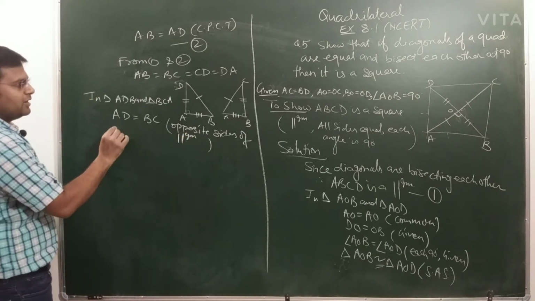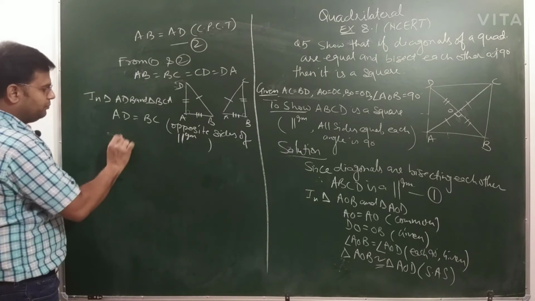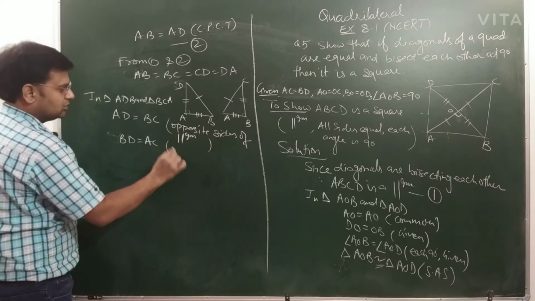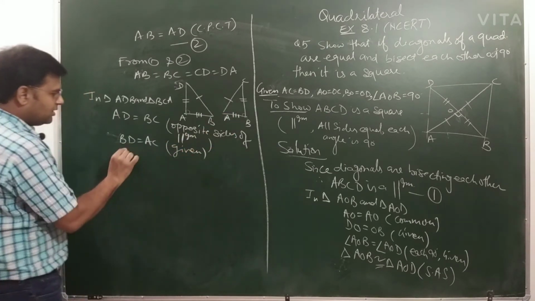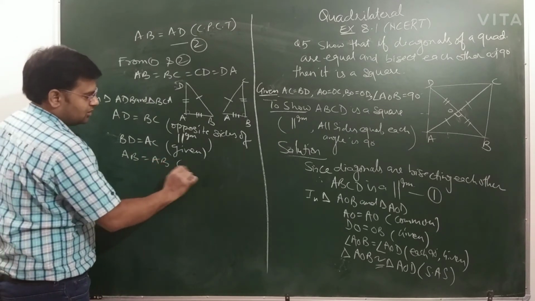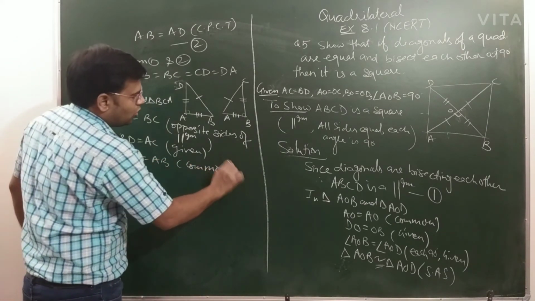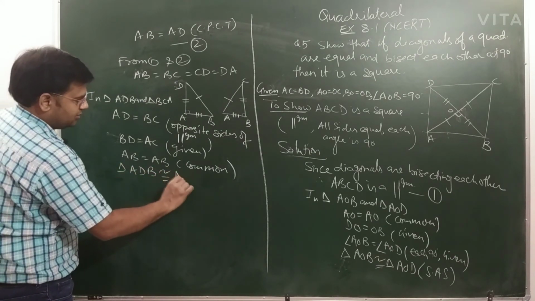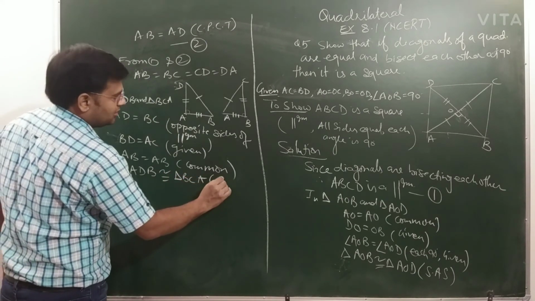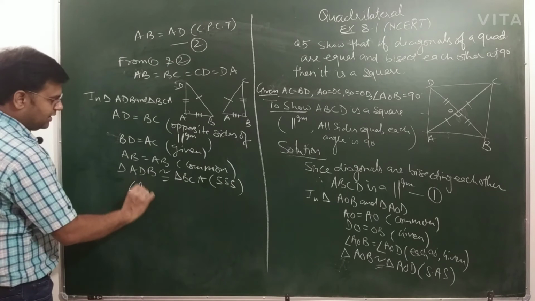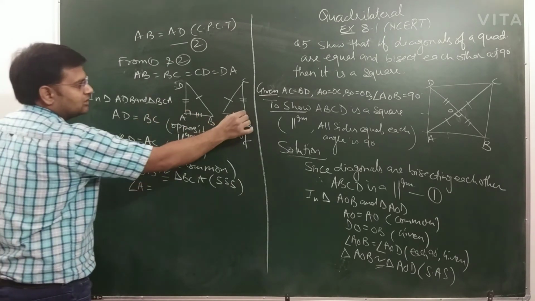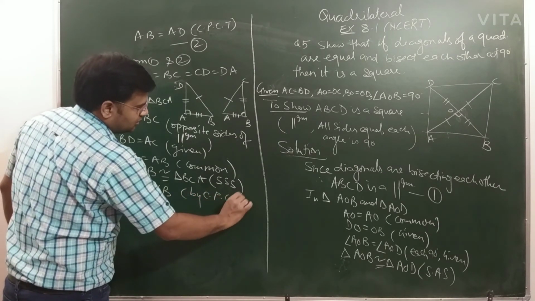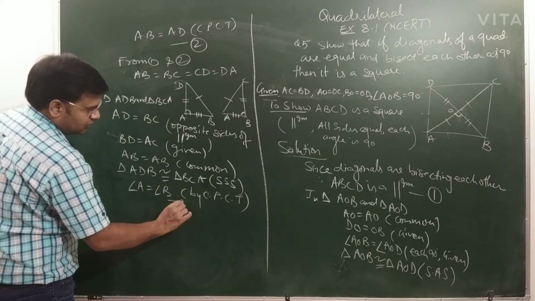Next you can write BD is equal to AC, this is also given, and AB is equal to AB, this is common. So these two triangles, ADB will be congruent to triangle BCA by SSS, and angle A will be equal to angle B by CPCT. So mark this third.